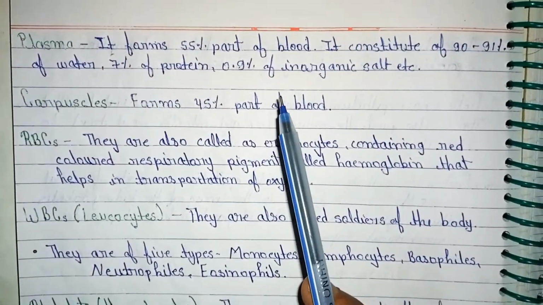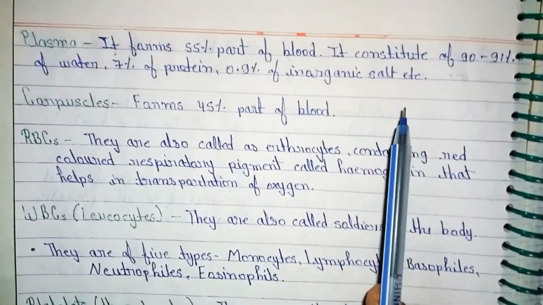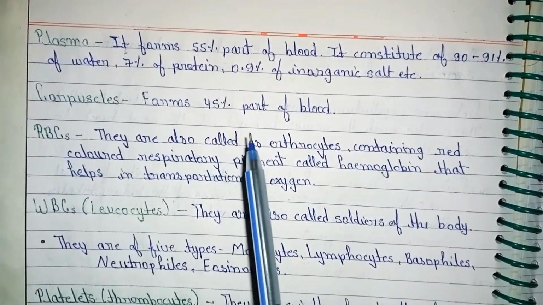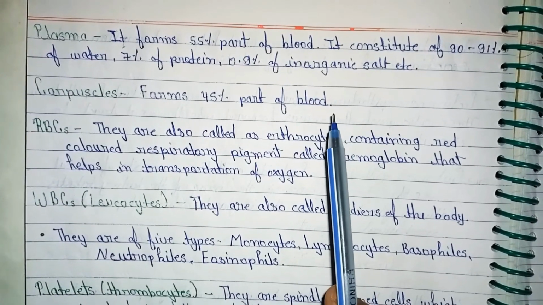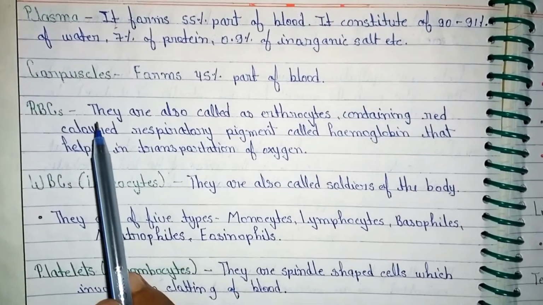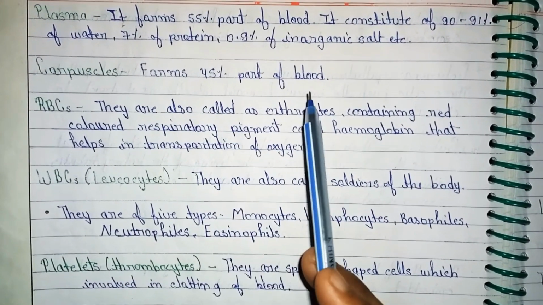Plasma. It forms 55% of the blood. It consists of 91% water, 7% protein, 0.9% inorganic salt, etc. Corpuscles form 45% of the blood.